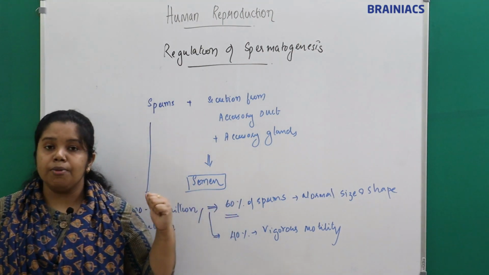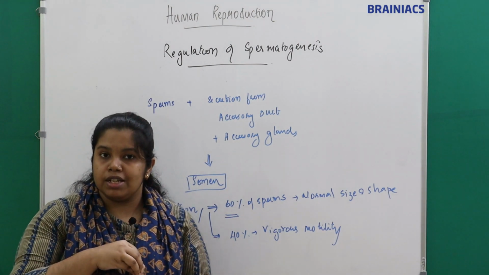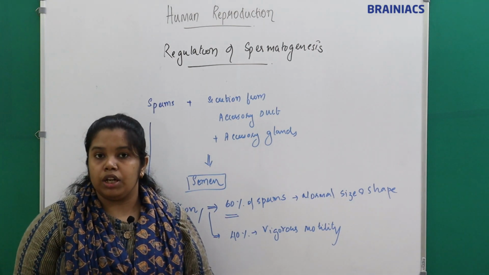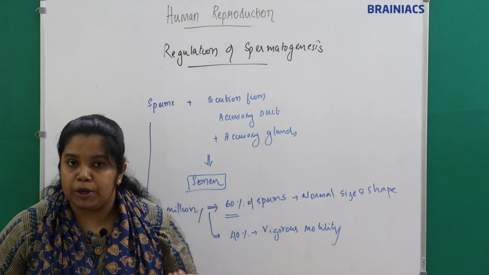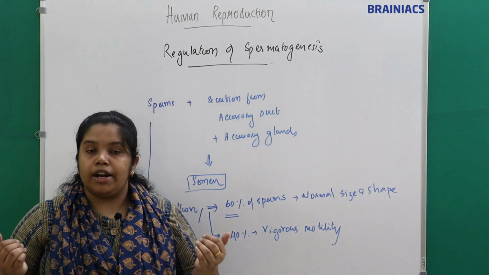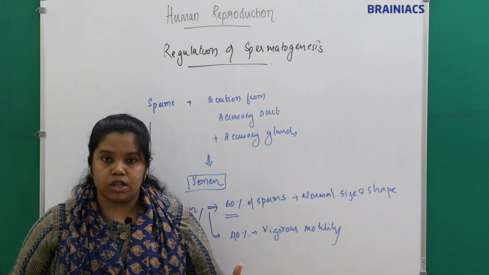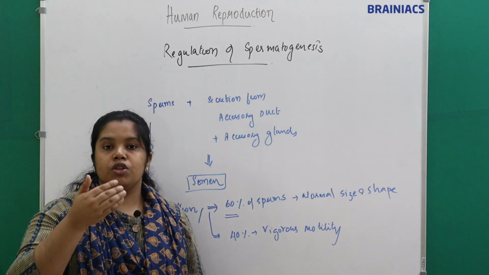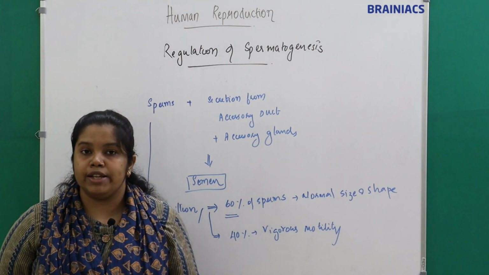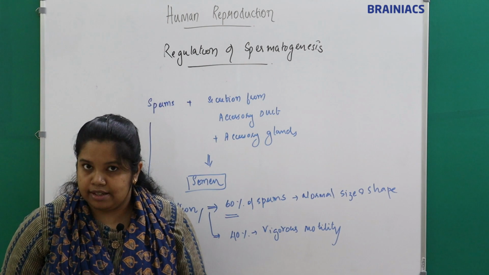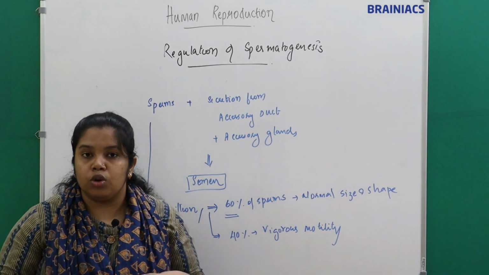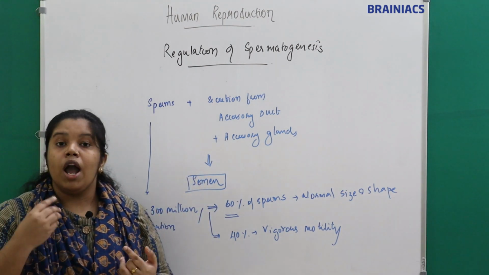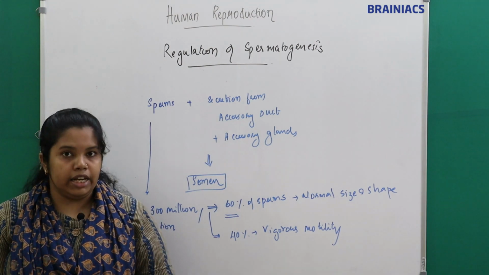Then we have seen that at the time of puberty, the male germ cell present in the seminiferous tubules will start undergoing mitotic division and forms the primary spermatocyte. This primary spermatocyte will undergo the first meiotic division to form the secondary spermatocyte. This will undergo the second meiotic division to form spermatids, right? The process of conversion of the spermatid to spermatozoa, or sperms, is called spermiogenesis, right? And the release of the sperms from the Sertoli cells is called spermiation, right?